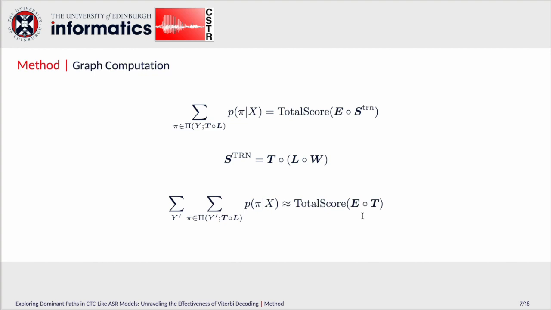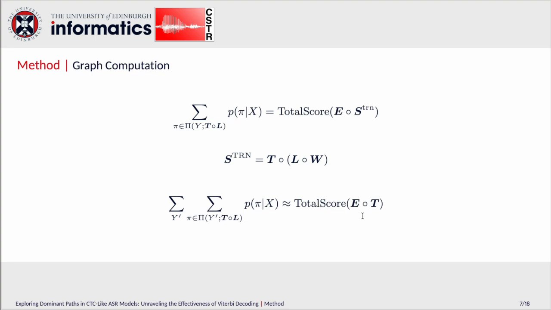Then, let's have a look at how to calculate the objectives, namely the numerator and the denominator, with differentiable WFST. First, to calculate the numerator, we construct the training graph as shown in the second equation, which is a composition of T, L, and W. And of course, there are several graph optimization operations involved here in the real implementation, but for simplicity, they're not mentioned here. With the training graph in hand, which works as a filter that only keeps the path corresponding to the transcription, we can then compose E with it and calculate the total score of the resulting FST, which is exactly the numerator.